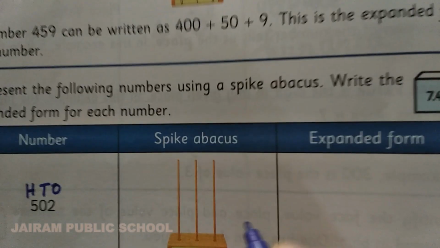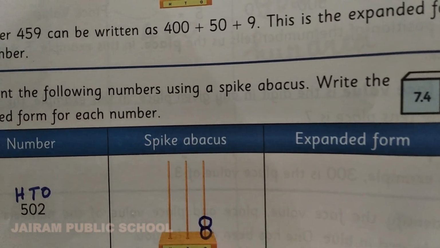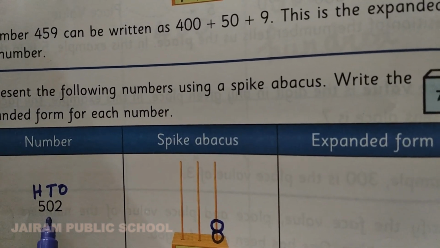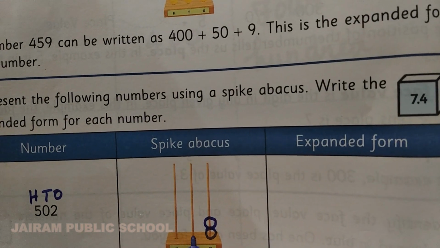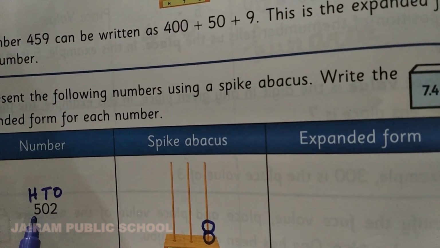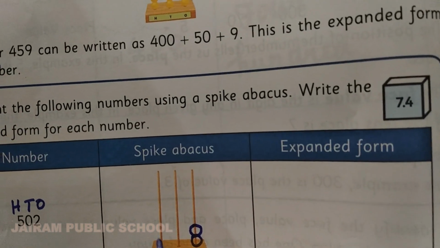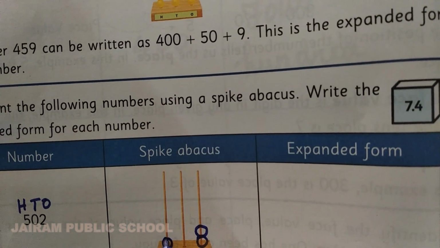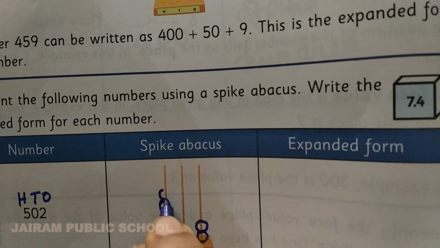So in the ones place you want to draw 2 beads. And in the tens place, what is the number? 0. So 0 means you don't draw any beads, you leave it. And in the hundreds place, what is the number? Yes, 5. So in the hundreds place you have to draw 5 beads. 1, 2, 3, 4, 5 beads.